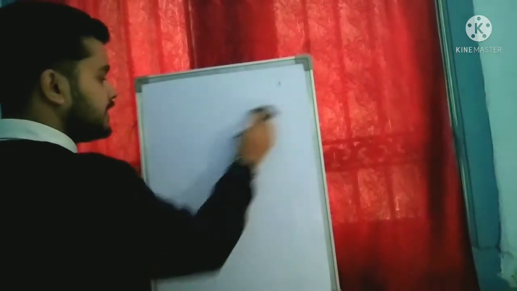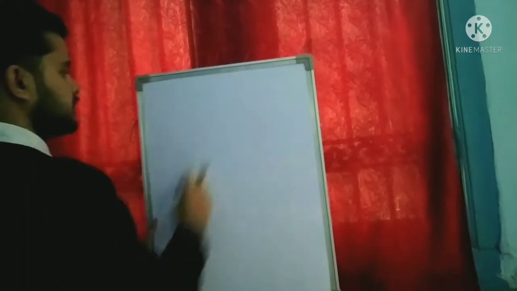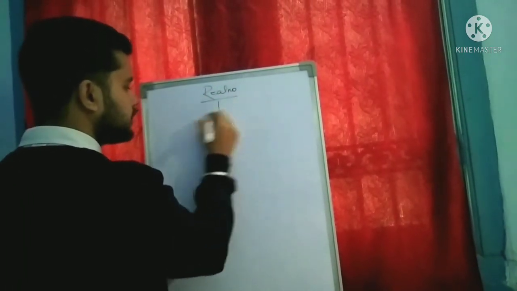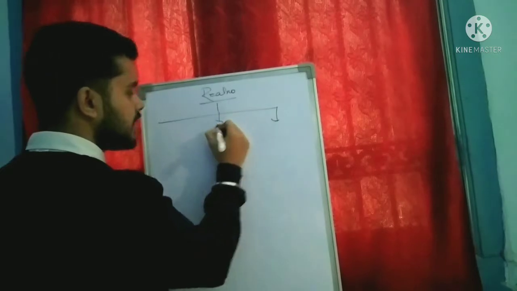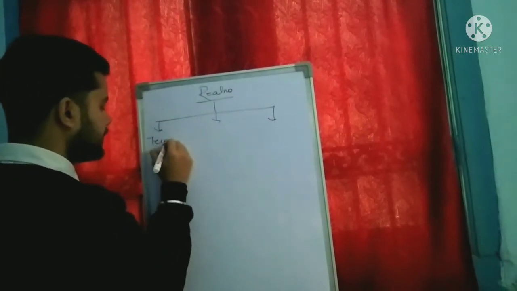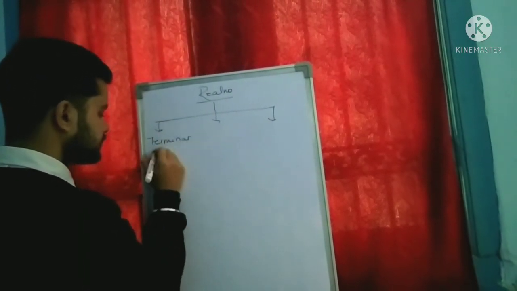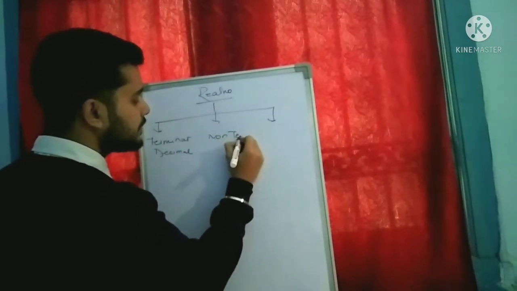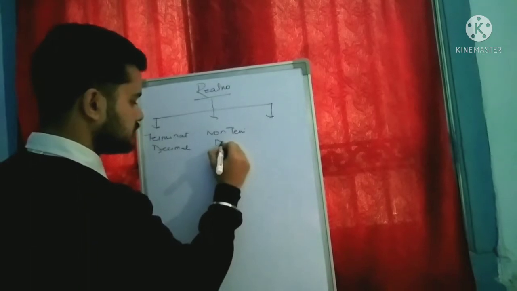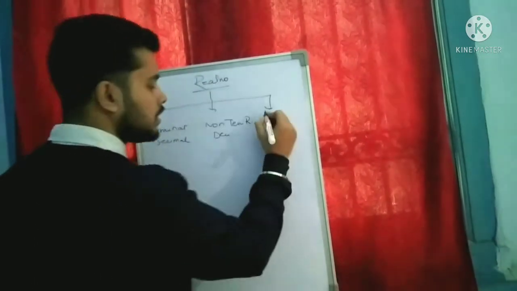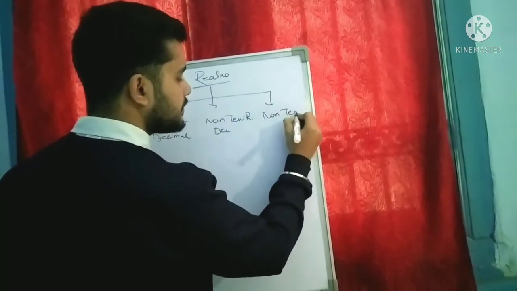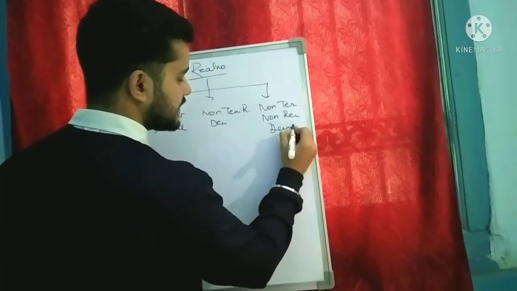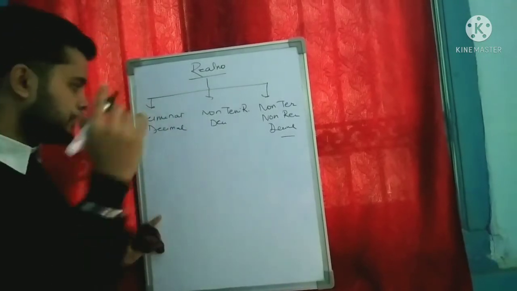We can divide real numbers into 3 segments. You can see just here, real number. We can distribute it into 3 segments. The first one is the terminating decimal, second one is the non-terminating recurring decimal, and the third is the non-terminating non-recurring decimal. So let us understand these 3 one by one.